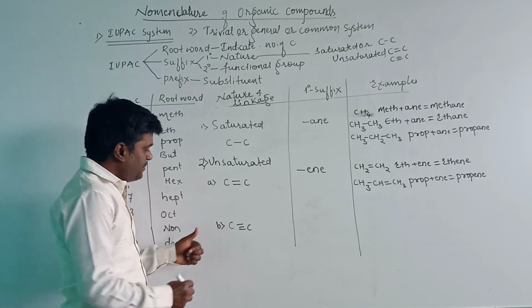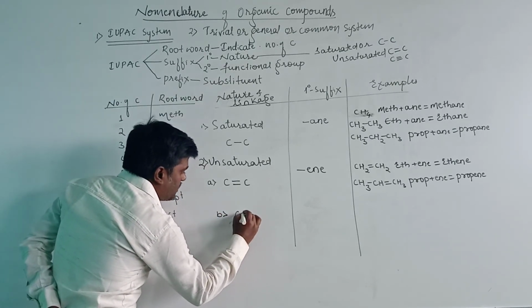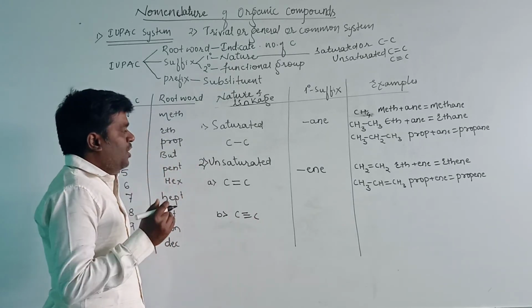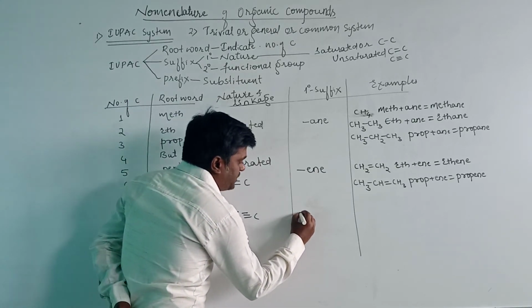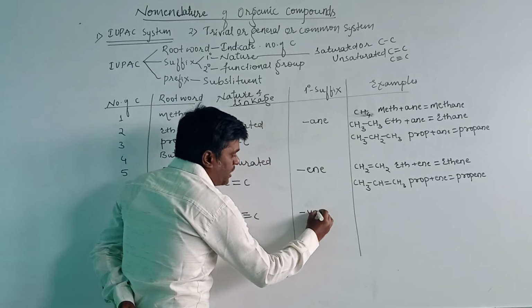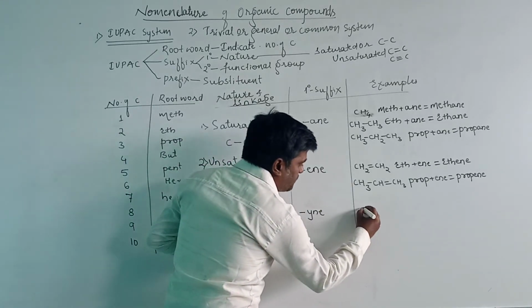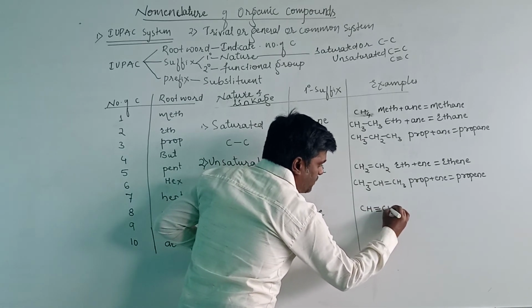The second type of linkage, that is carbon-carbon triple bond. If the organic compound contains carbon-carbon triple bond, then the primary suffix will be given as yne. Consider an organic compound containing 2 carbon atoms with the triple bond.